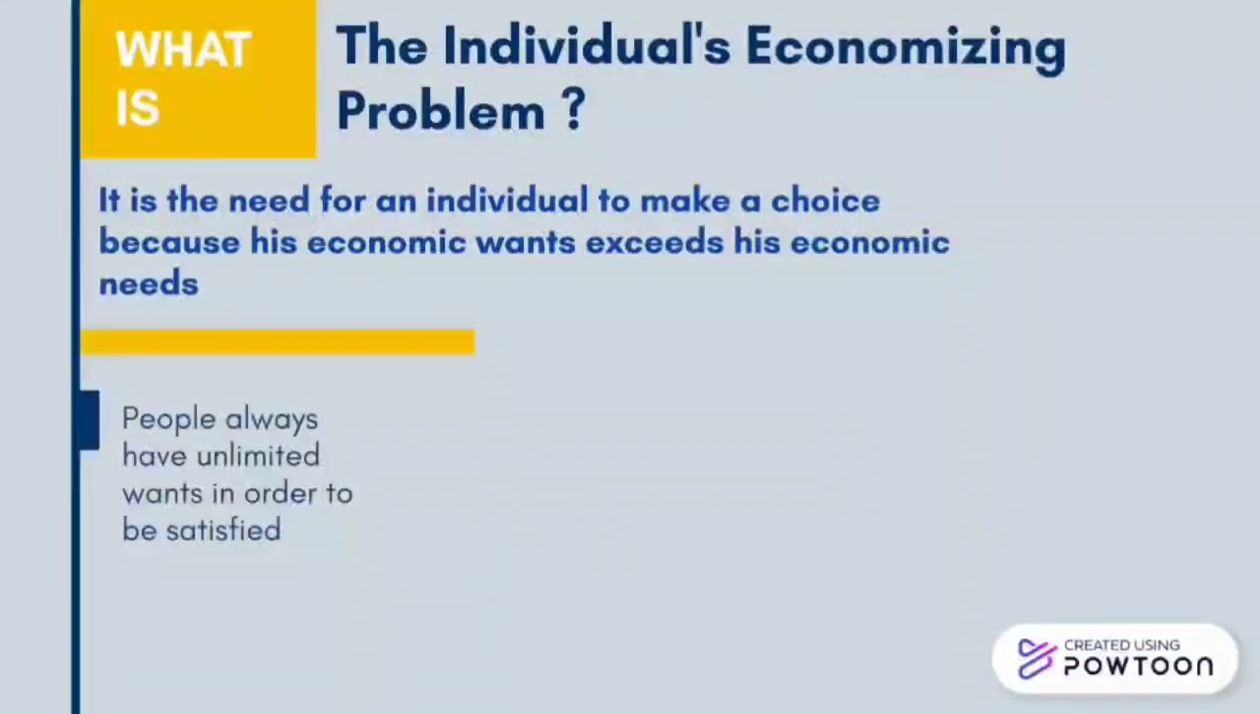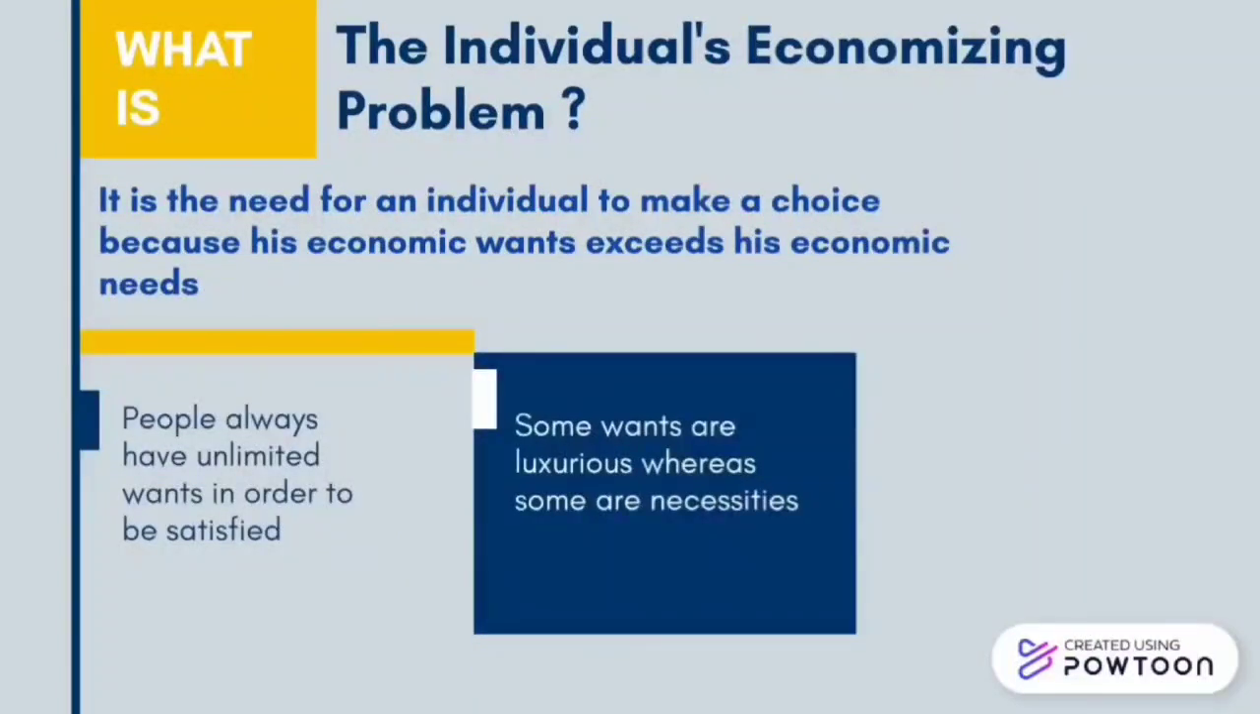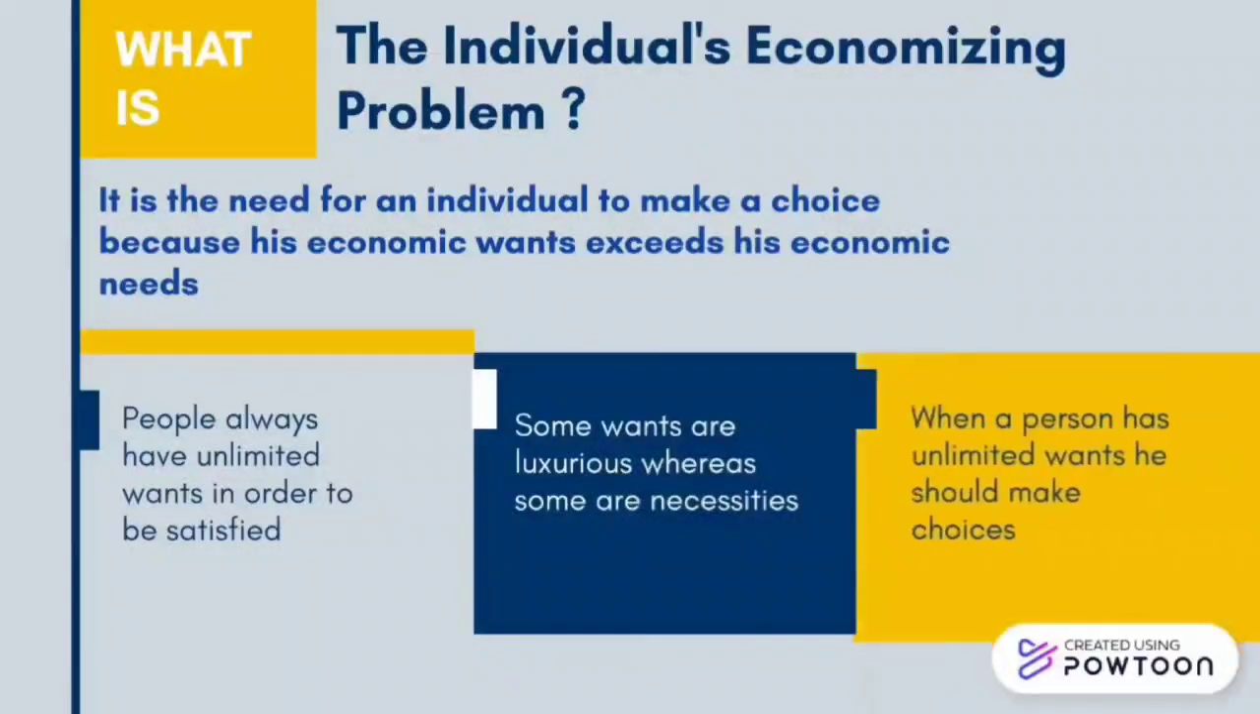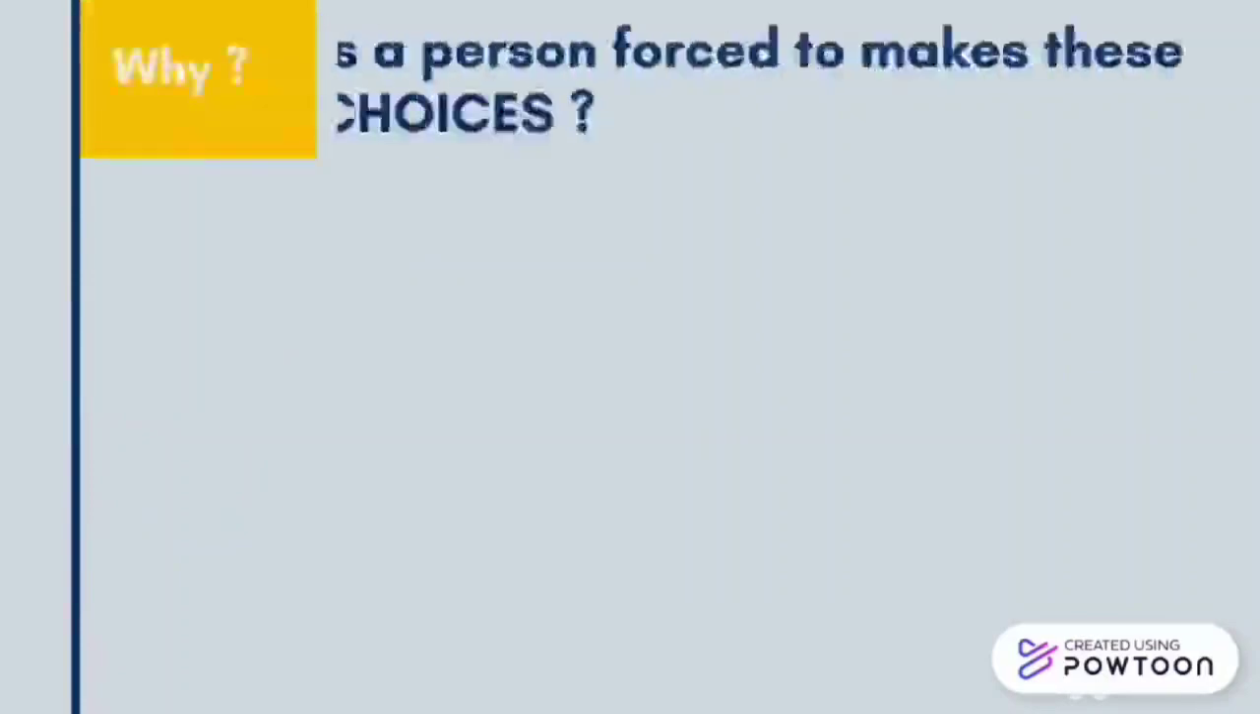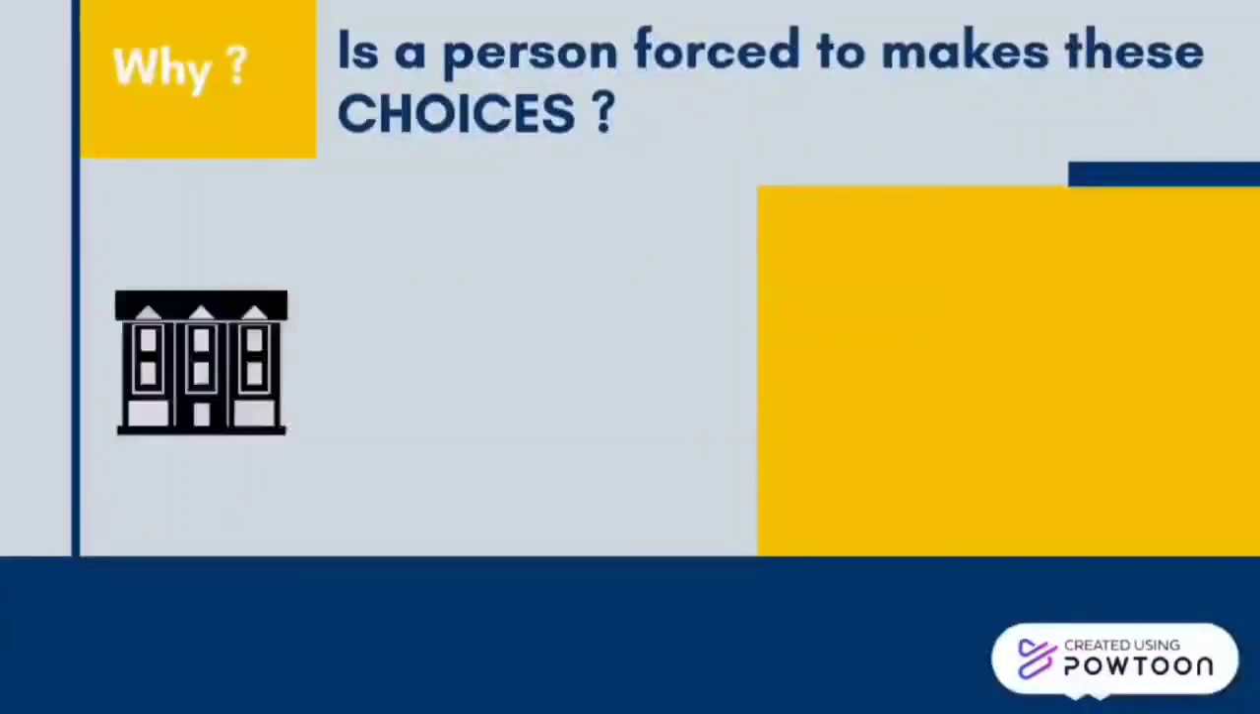People always have unlimited wants in order to be satisfied. Some wants are luxurious, whereas some are necessities. And when a person has unlimited wants, he should make choices. Why is a person forced to make these choices?